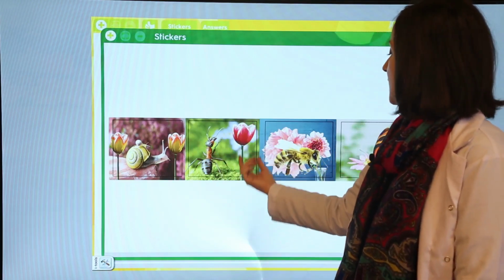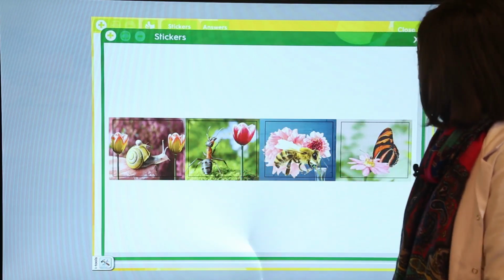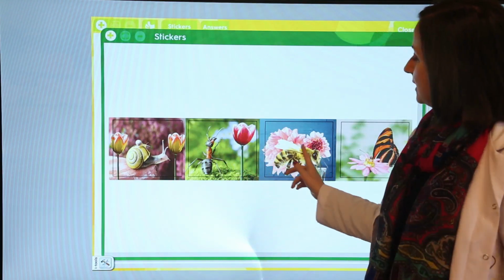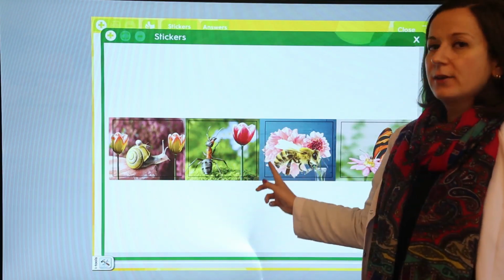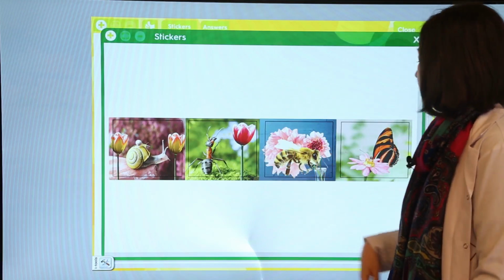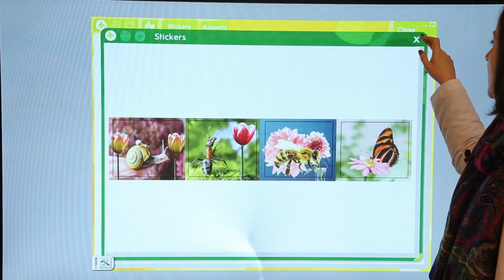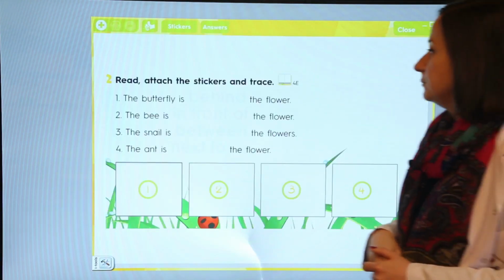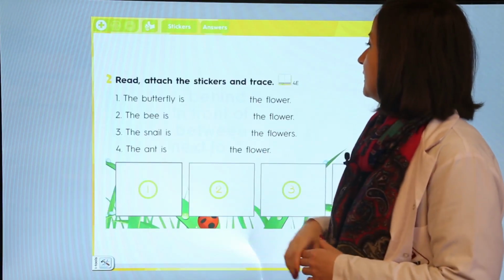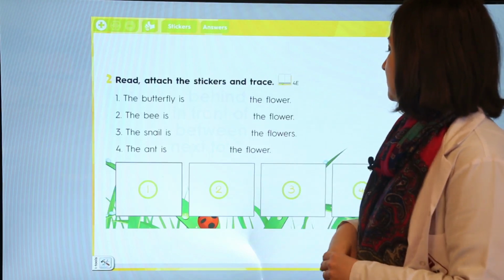And what is this? It's a flower. And what is this? It's a bee. And it's a butterfly. Okay, read and attach the stickers and trace.